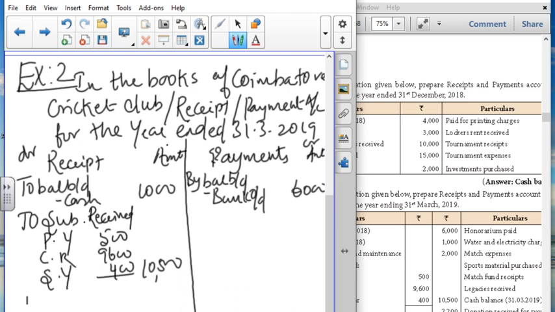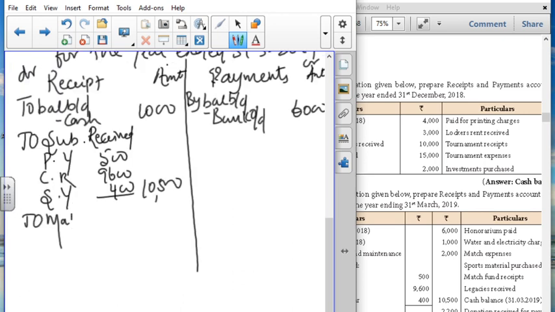Next is to match fund receipt. Match fund receipt is 5,200.